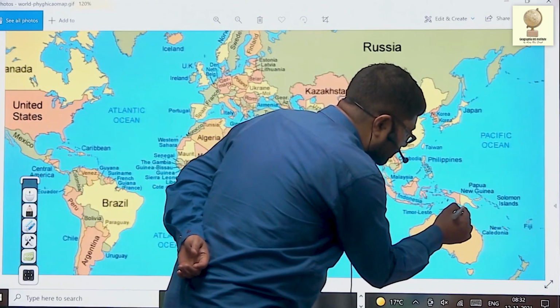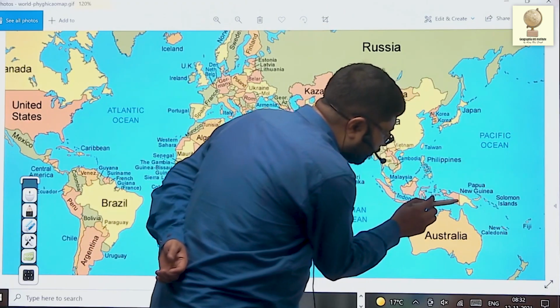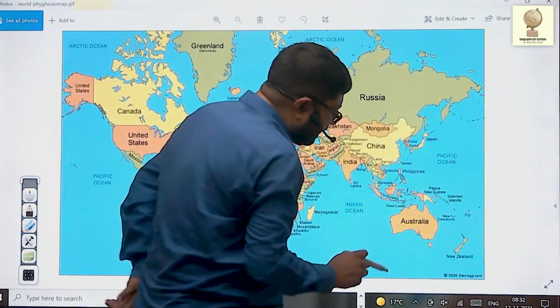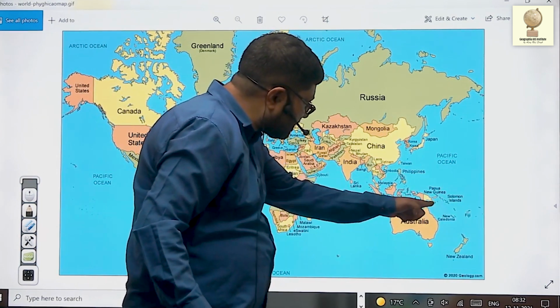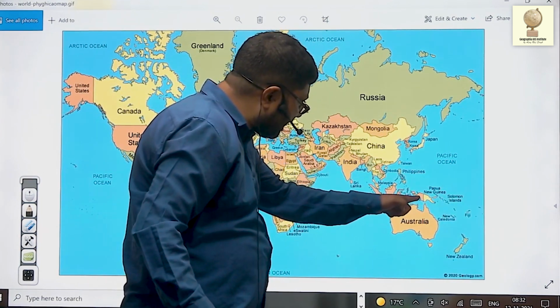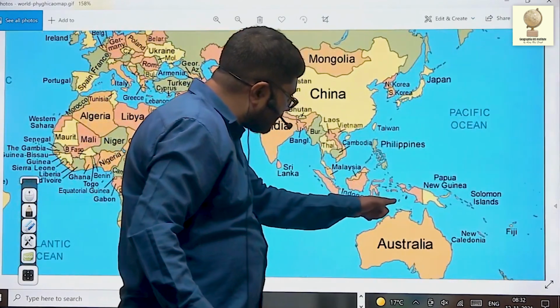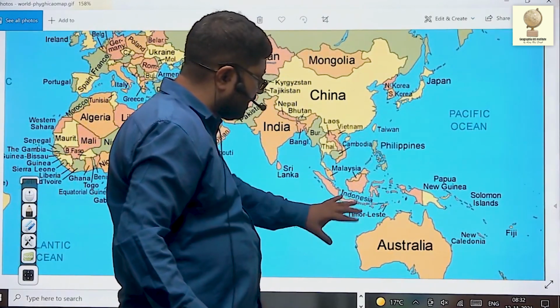Then you see in the north, it is separated from Papua New Guinea. This narrow strait is known as Torres Strait. This Coral Sea passes through Torres Strait, Gulf of Carpentaria, then connects into the Arafura Sea, and this is the Timor Sea.